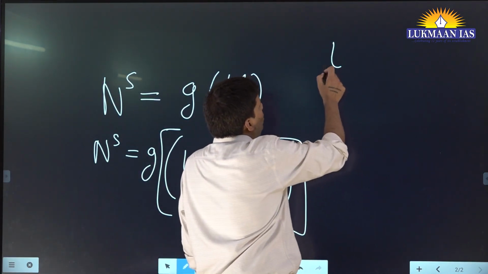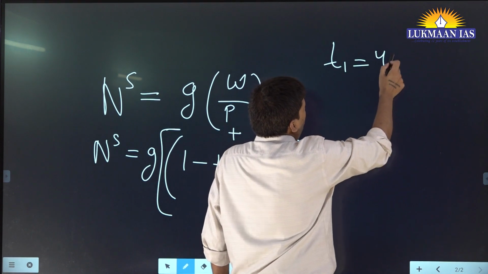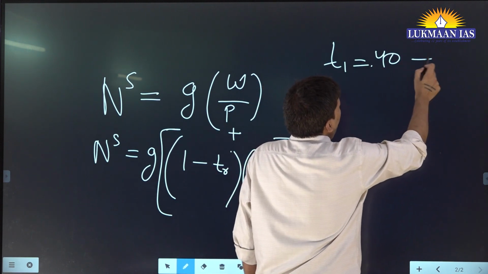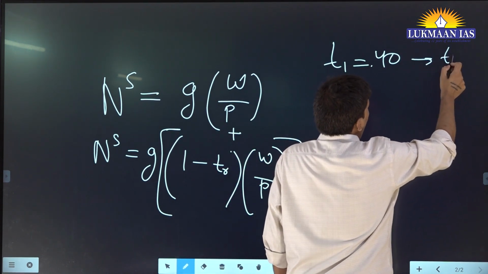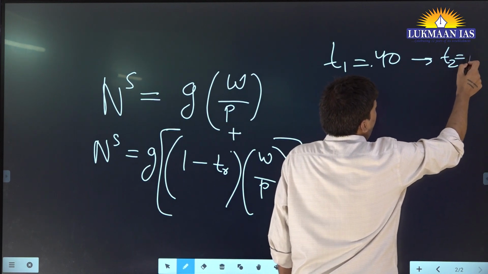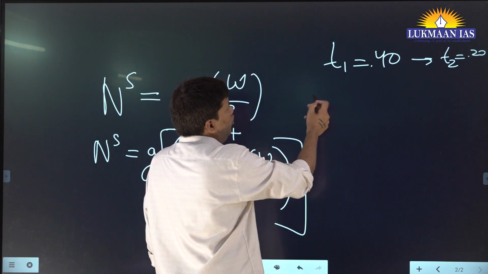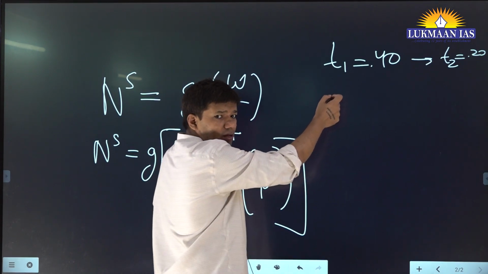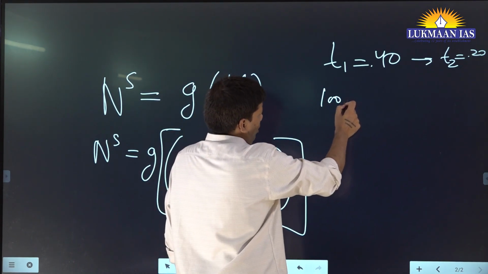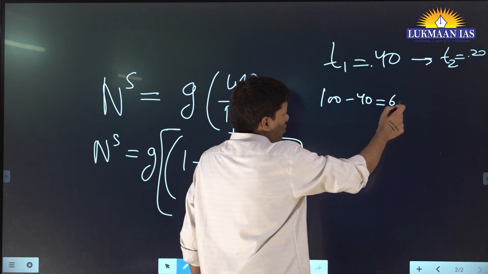Earlier the tax rate T1 was 40%, and then the tax rate reduced and it came to 20%. And let's say income was 100 rupees. So how much tax did they pay here? 100 minus 40, so their income is only 60 rupees.